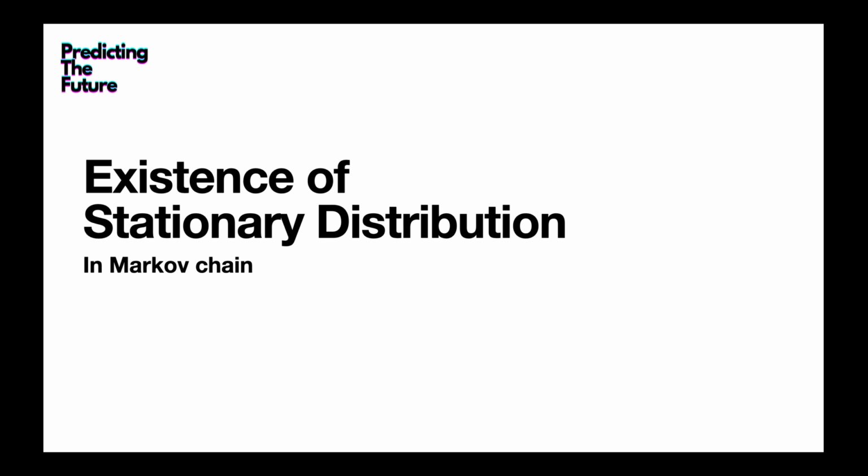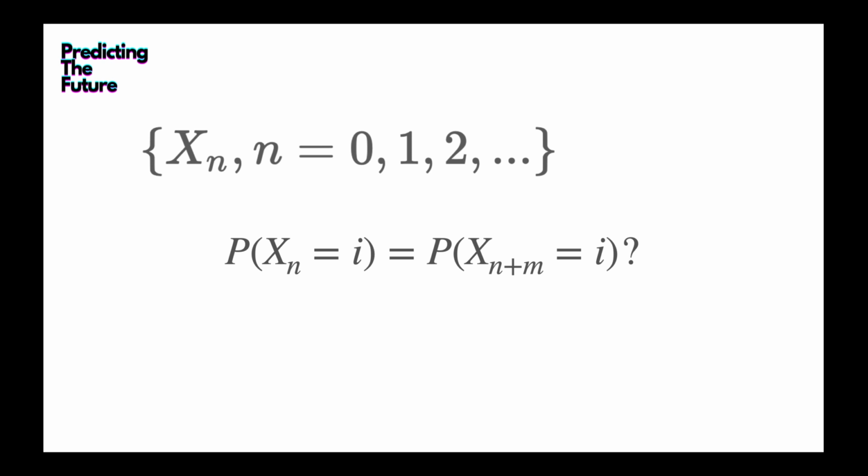Today, we're going to talk about the existence of a stationary distribution in a Markov chain. We're going to see under what condition a stationary distribution exists, and we're going to try to construct one. Let Xn be the Markov chain.